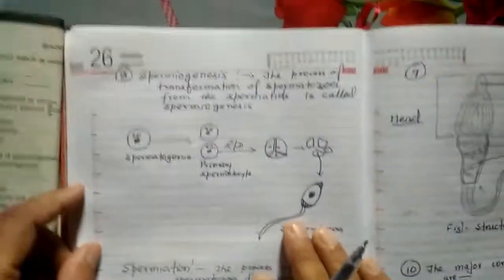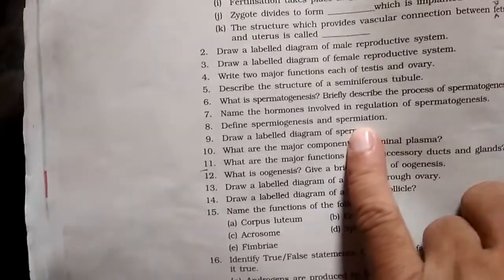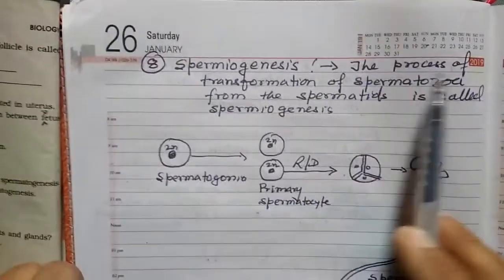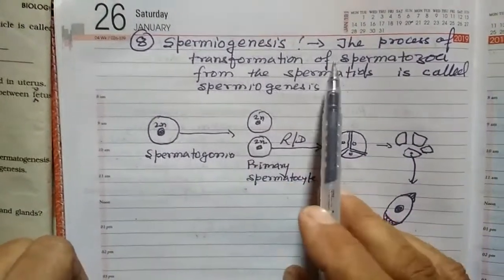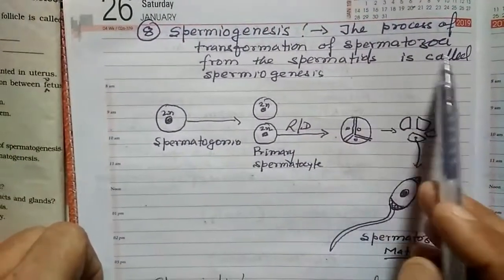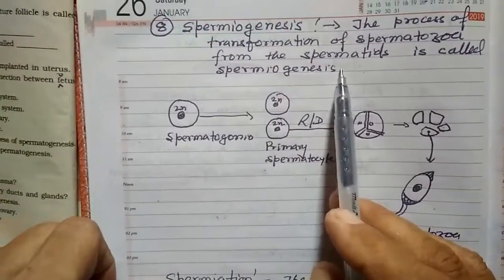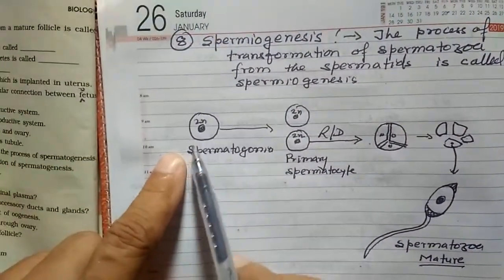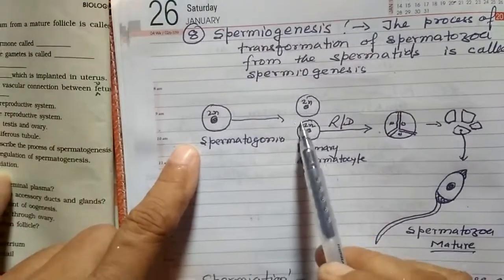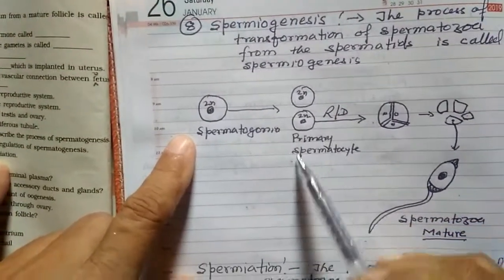Question number 8. Define spermiogenesis and spermiation. Try to understand. The process of transformation of spermatids into spermatozoa is called spermiogenesis. Suppose that this is spermatogonia that is diploid, which forms primary spermatocytes.